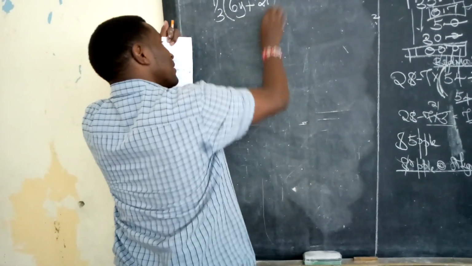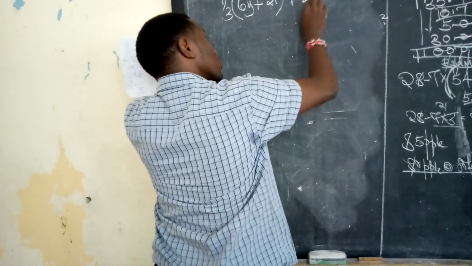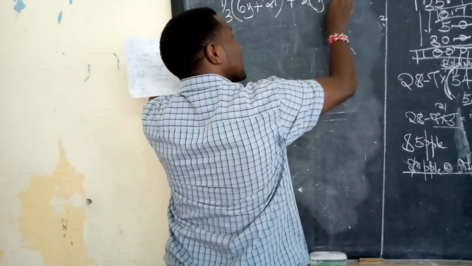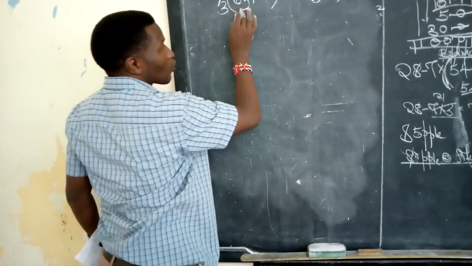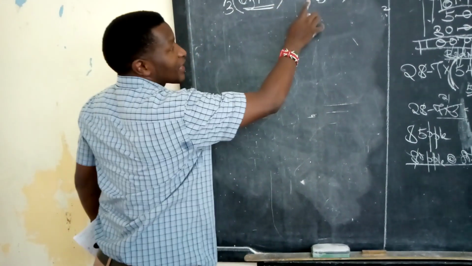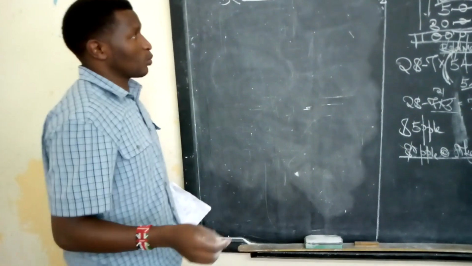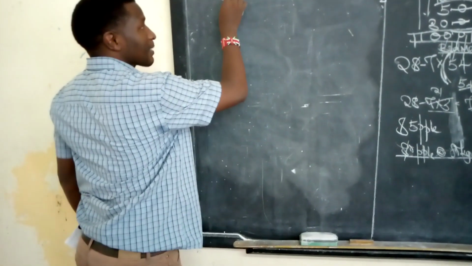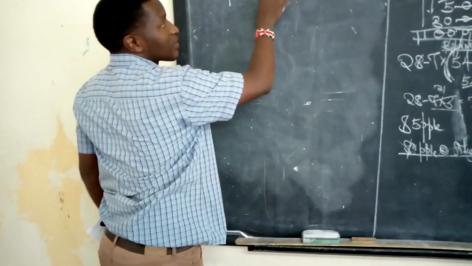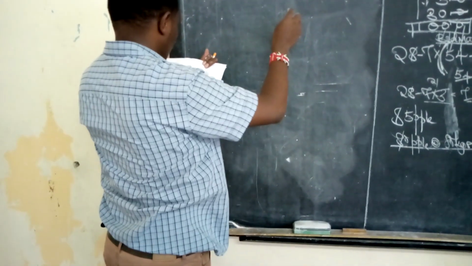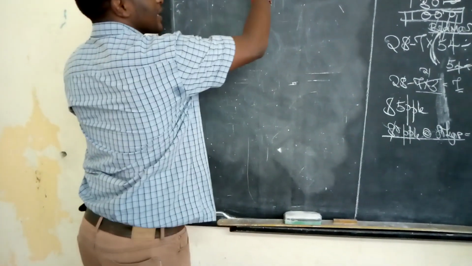There's something I want to show you here. 2 into brackets, y minus 3. Good. Work with me here. A third is the one which you're going to use to open this bracket here, and then we use these two to open this bracket. I'll only open the brackets for you, the rest you will do on your own. A third times 6, divide by 3, 1, divide by 3, 2. The same third will simplify what we have here, as 21. Divide by 3, 1, divide by 3, 7.